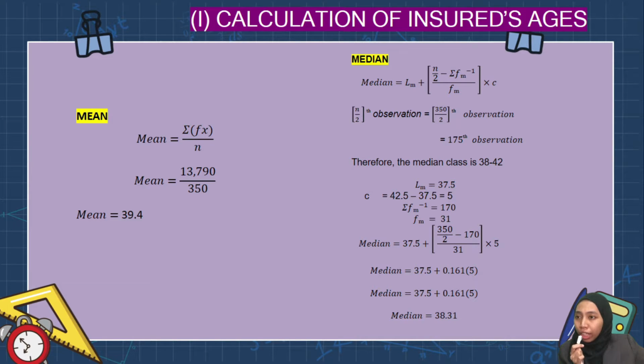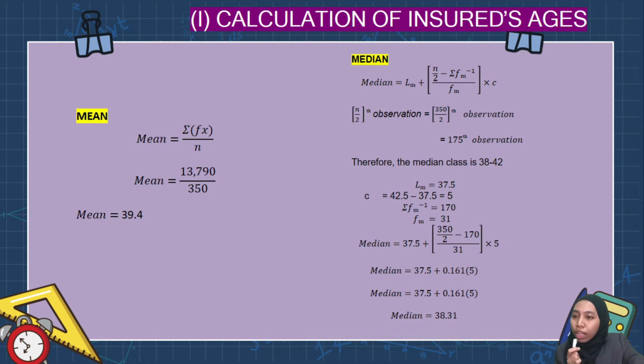For calculation of insured age, since the data given for insured age is in the form of class intervals, we will use the formula for grouped data. To calculate the mean, we use this formula. X is the midpoint of a class, F represents the frequency of a class, and N is the number of entries in the sample. We substitute the data from the table above and we get the answer, which is 39.4.